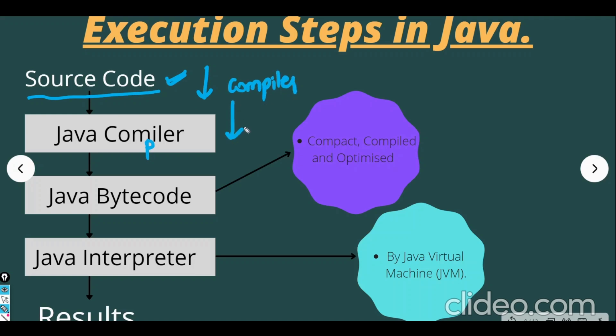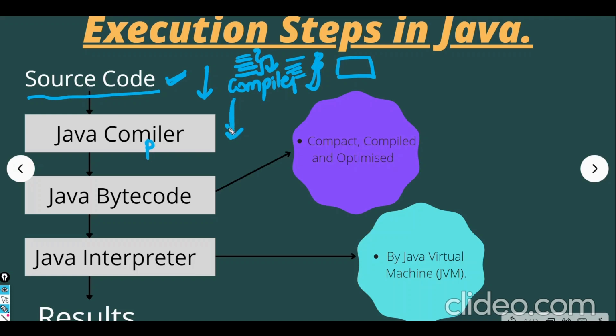Now what will this Java compiler do? It will scan the complete code, and if you have multiple lines of code, it will convert it to machine language, right? But here we'll see what happens. I wrote this code and said compile this code.